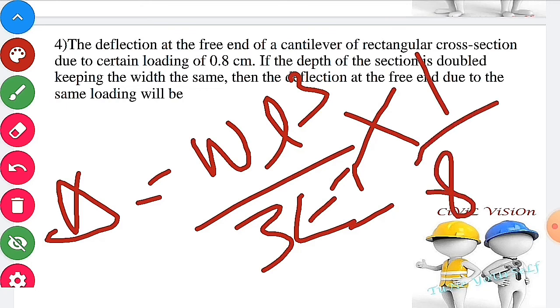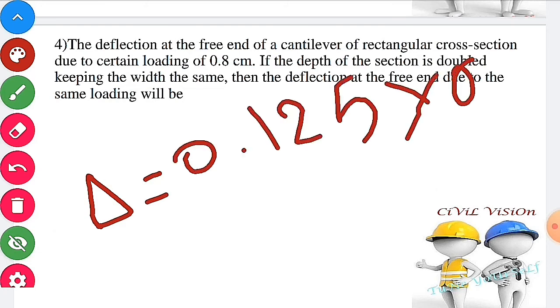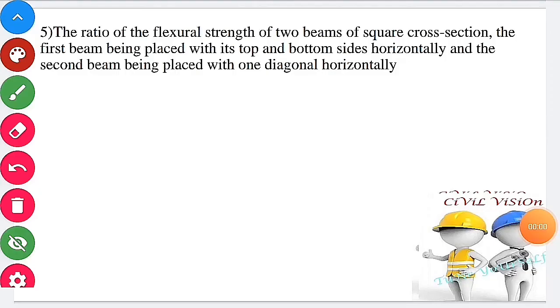Therefore, deflection equal to 0.125 times of 0.8 centimeter. This is the answer for this question. Next one. Fifth question. The question is about the ratio of flexural strength of two beams.